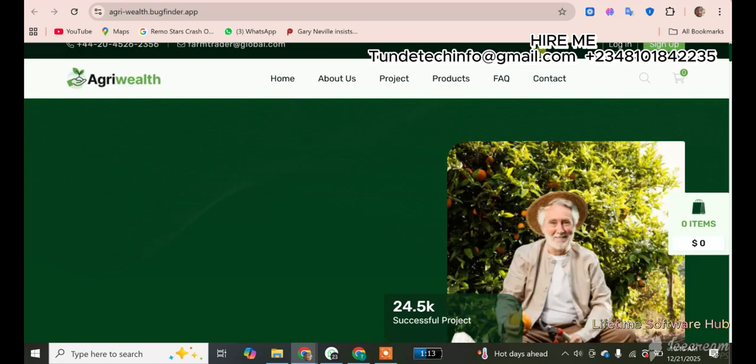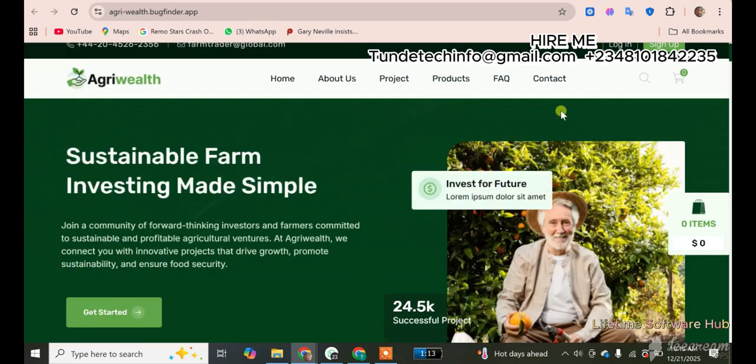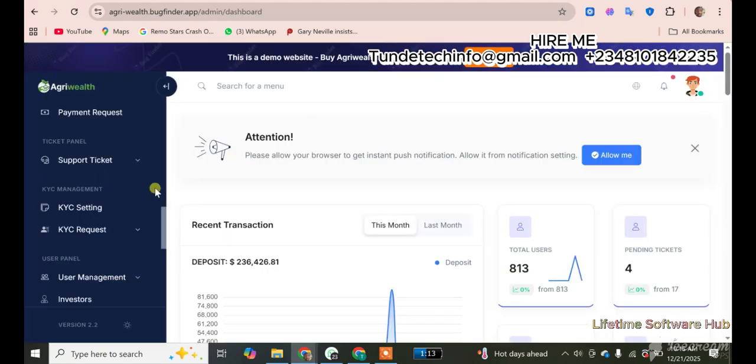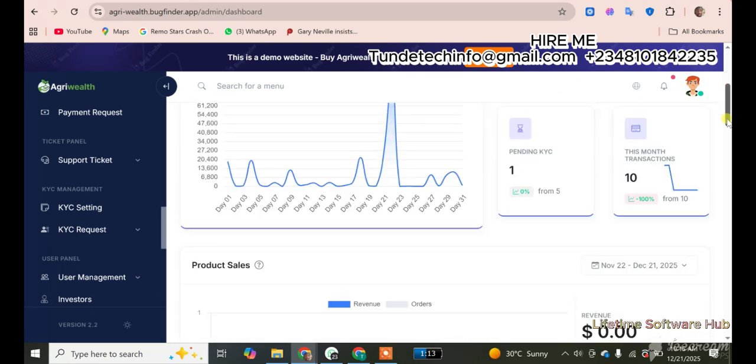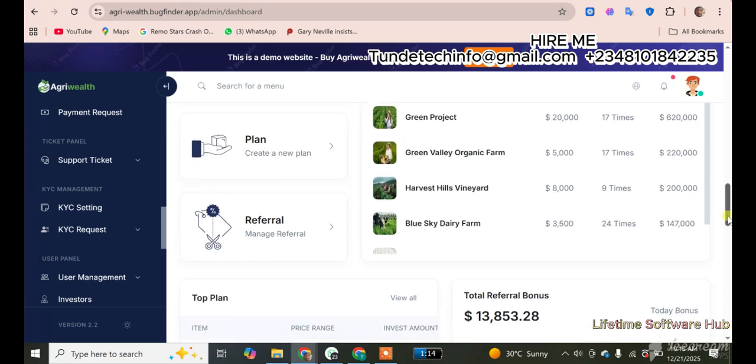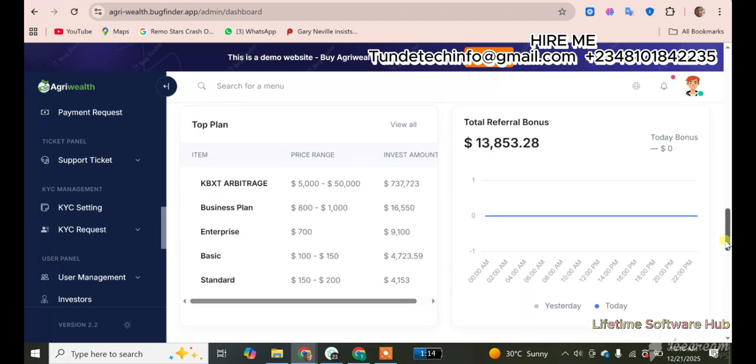And of course, this can also be set up as a SaaS, in the sense that people can use this and pay you at the end of the month. This is easy peasy. The software offers features like deposits, withdrawal, investment plans, bonuses, and referral commission. People can even help you refer the website software and they get commission on that. So if you are passionate about sustainable farming, or interested in large agricultural tech, or in investing in agricultural business, this is the best platform. The dashboard enables you to see everything on the platform: how much you are investing, the plans, the referrals, the total money you have made, and every other thing.